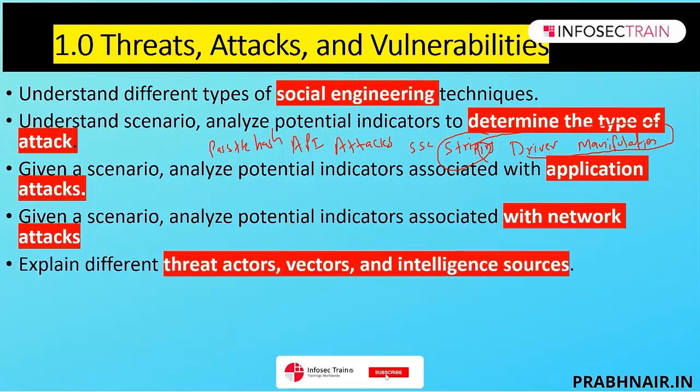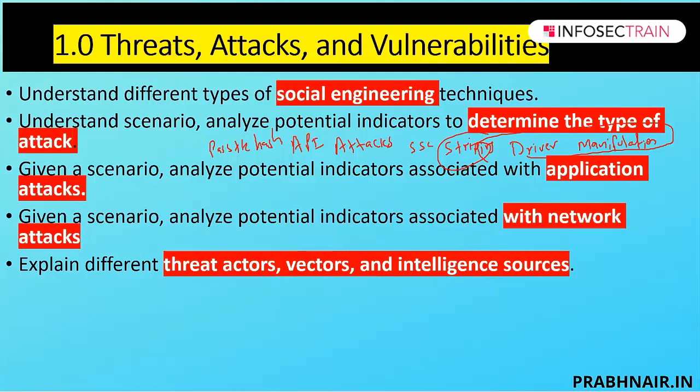Next is threat actors, vectors, and intelligence sources. In this section, we're going to discuss the actors and threats, for example what a hacker is, shadow IT, competitors. Then we're also going to discuss the attributes of actors. Then what are the vectors by which we deliver the attack, like direct access, wireless, supply chain.